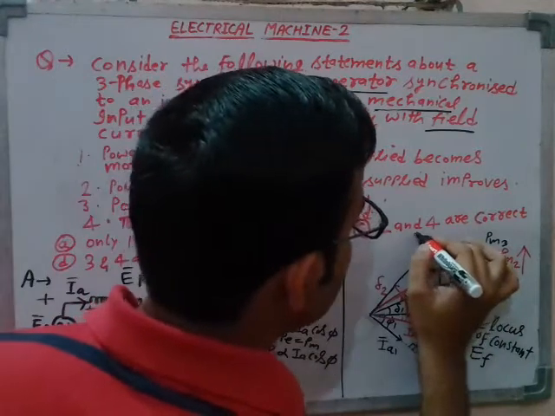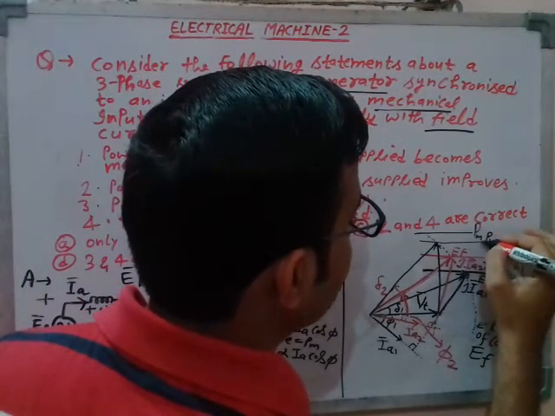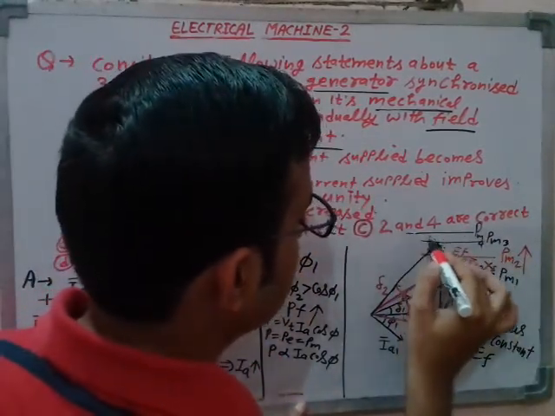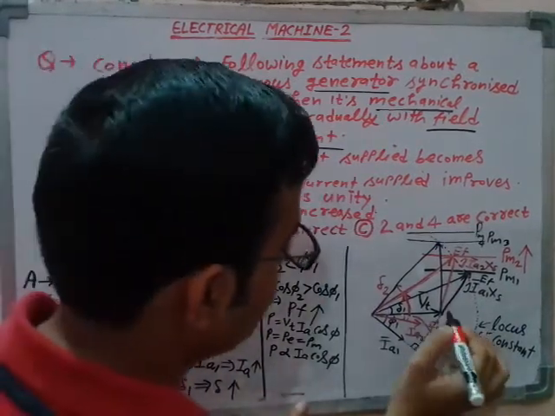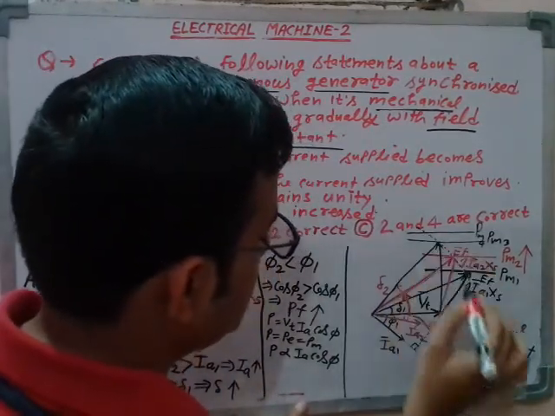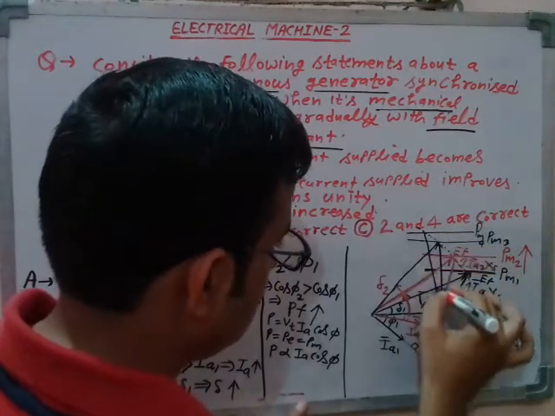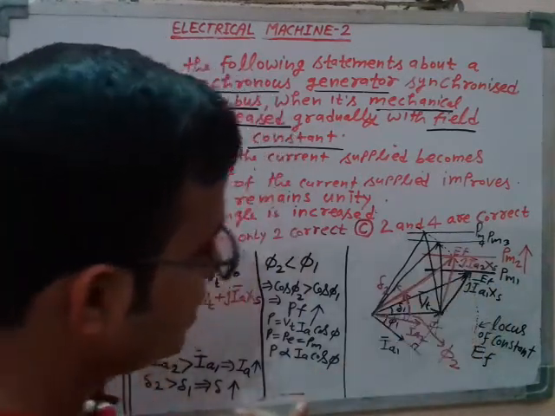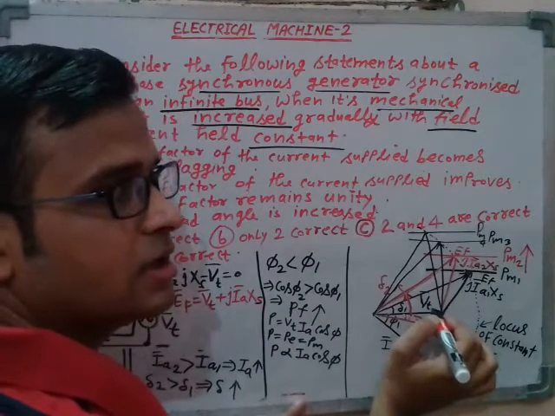Even if you keep on increasing the mechanical input, suppose this is now PM4. This line corresponds to the further increased mechanical input. Now see what will happen. If you join this point and this point, now the power factor starts deteriorating, is it not?